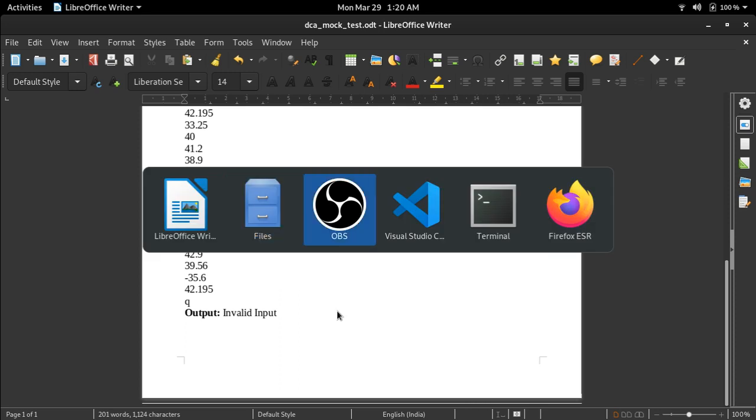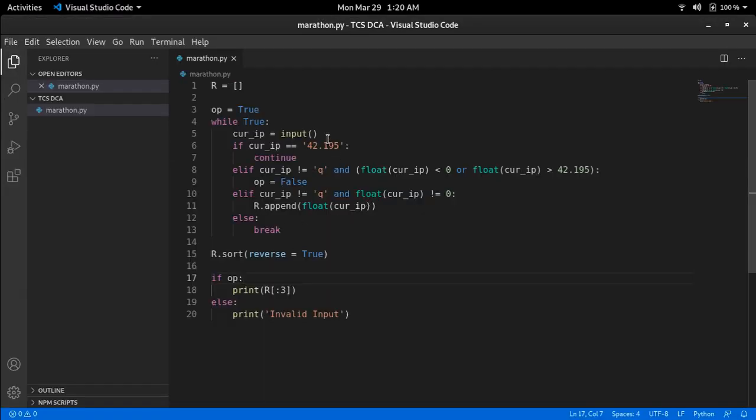So now let's go to the code. The code is like this. Initially we have initialized array R as an empty array. After that we have taken a variable named OP, output. This output variable is a boolean variable. If the value of the output variable is true, then we will print values from the maximum value excluding finishers. And if the value of the output variable is false, then we will print invalid input. So this is the simple boolean variable we have used.